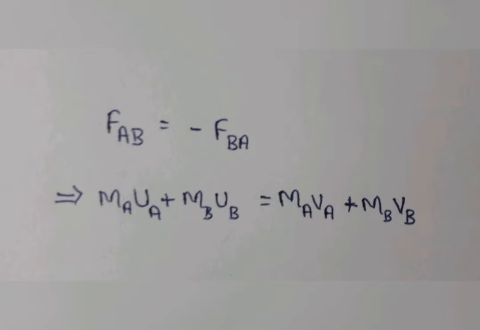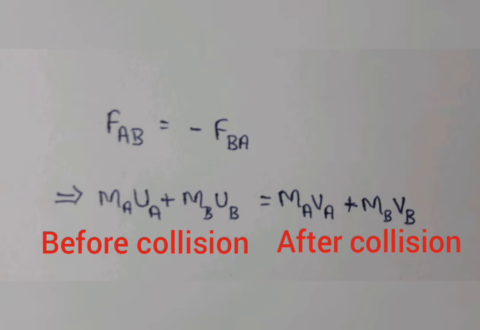Now let us apply the law of conservation of momentum on these two marbles. FAB is equal to minus FBA, that is, ma ua plus mb ub is equal to ma va plus mb vb. This is the law of conservation of momentum: before collision is equal to after collision.